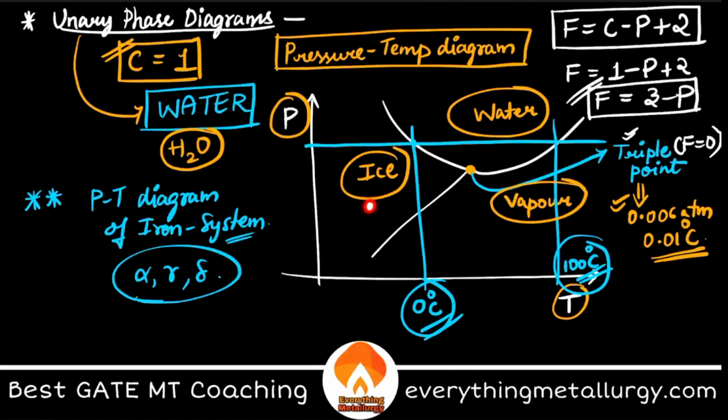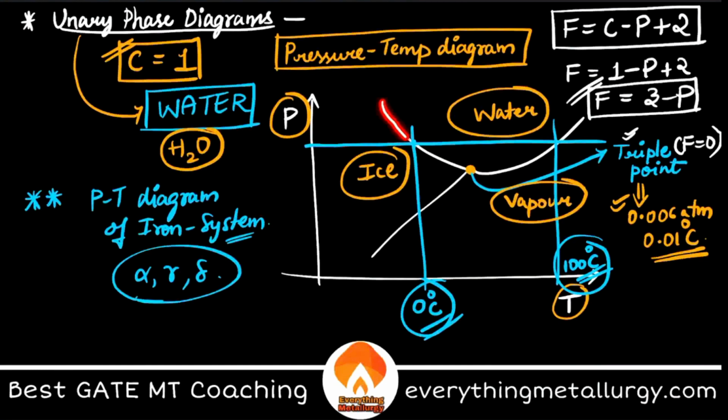Similarly, if you are somewhere here, what happens? Now the number of phases is 1, completely ice. So the degrees of freedom is 3 minus 1, equal to 2 now. So you have this much area in which you can change anything. Pressure or temperature, you can play with both of them and you can still get ice.